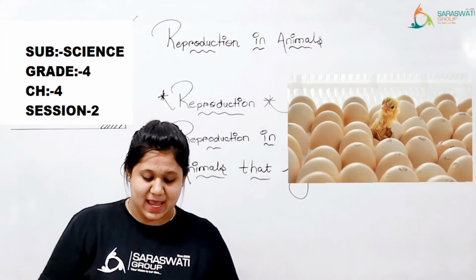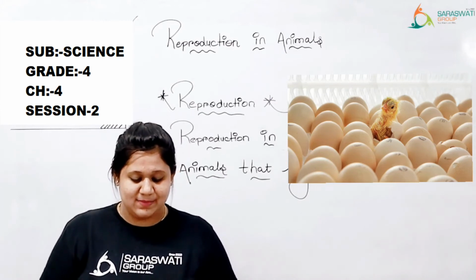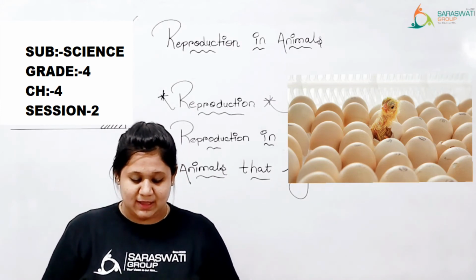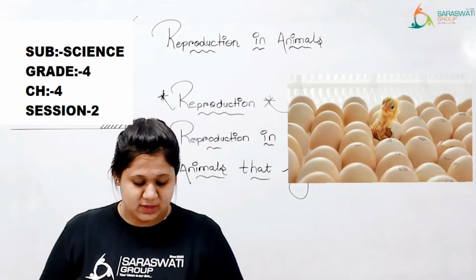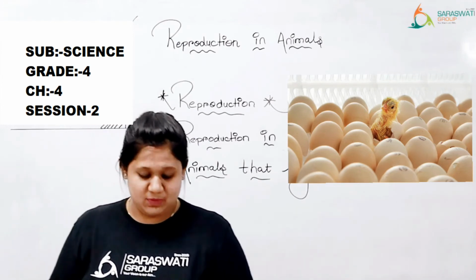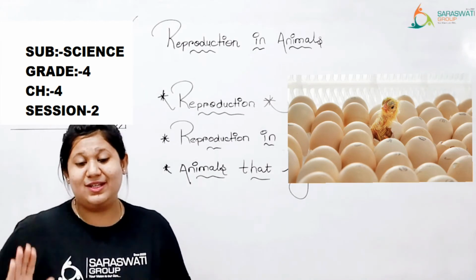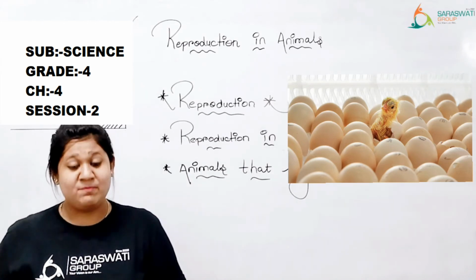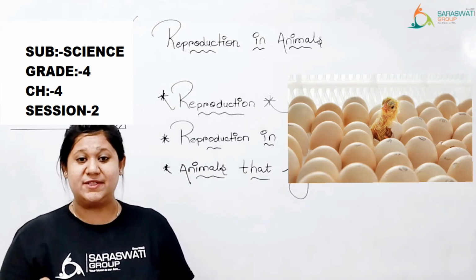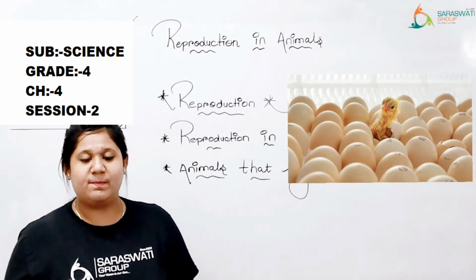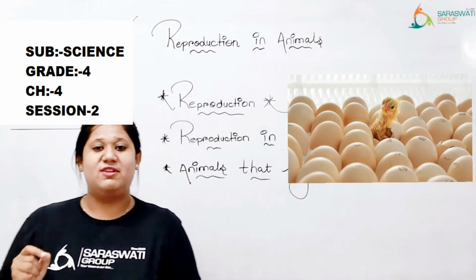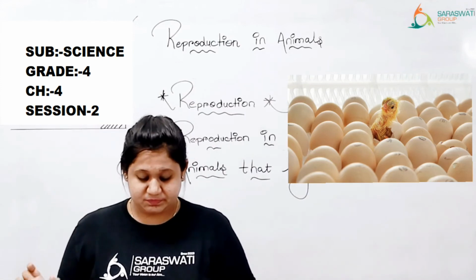It breaks the egg shell and comes out of the egg. This process is called hatching. Kids, the embryo goes through various stages. एम्ब्रियो के धीरे धीरे करके बहुत सारे स्टेजेस होते हैं. Then after it is converted into a chick.